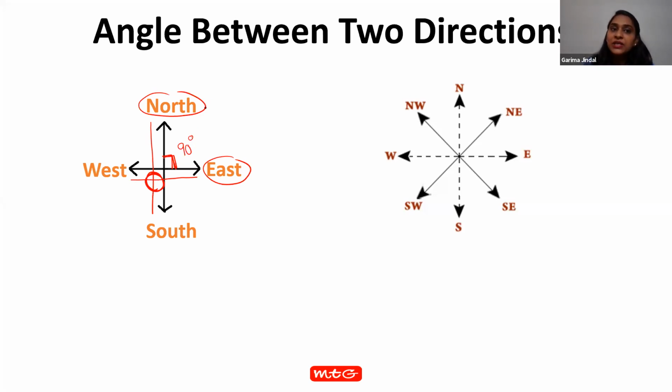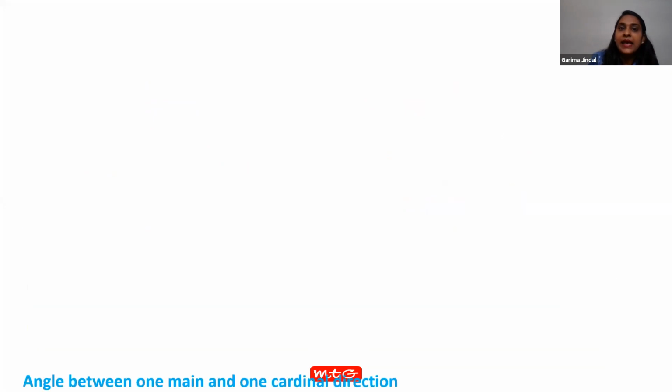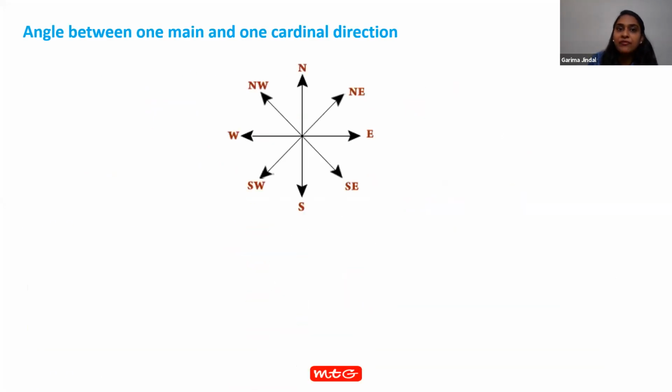So the angle between two main directions and two cardinal directions is 90 degree. And the angle between one main and one cardinal direction is 45 degrees.